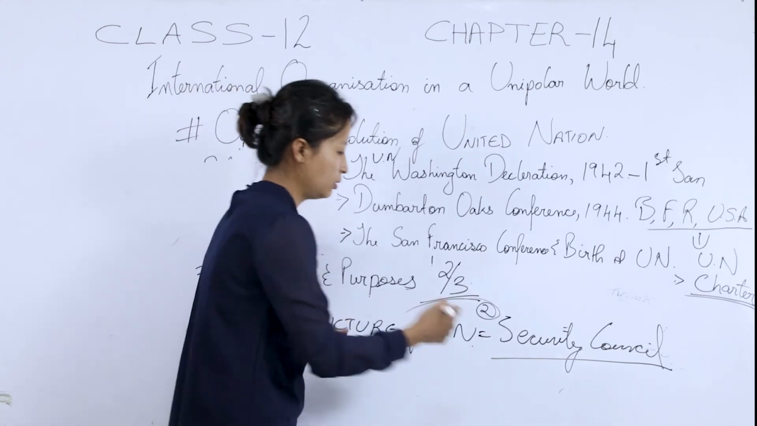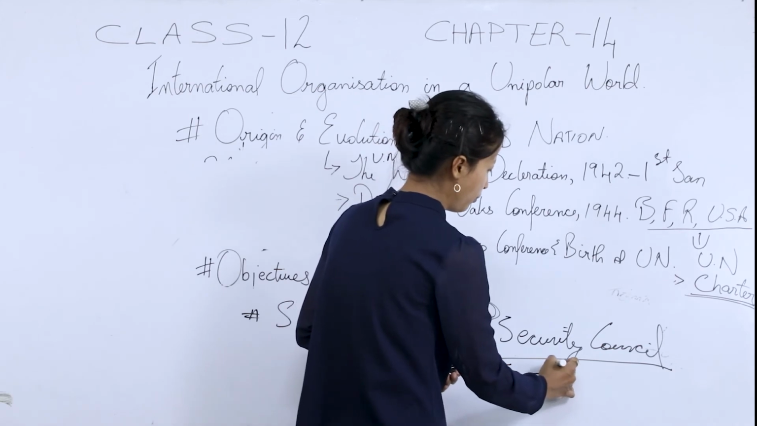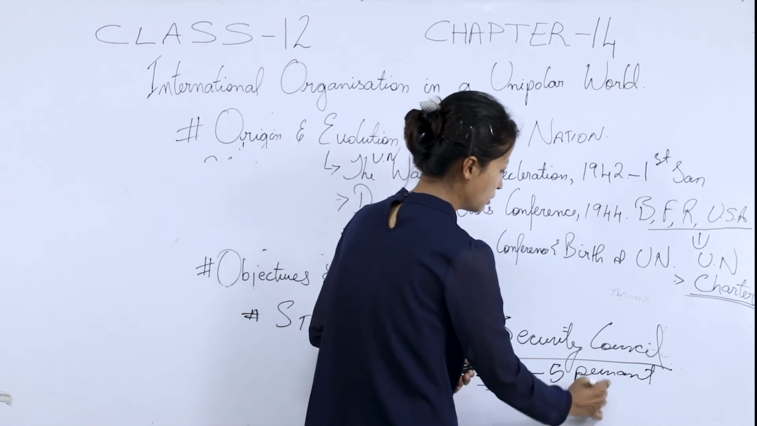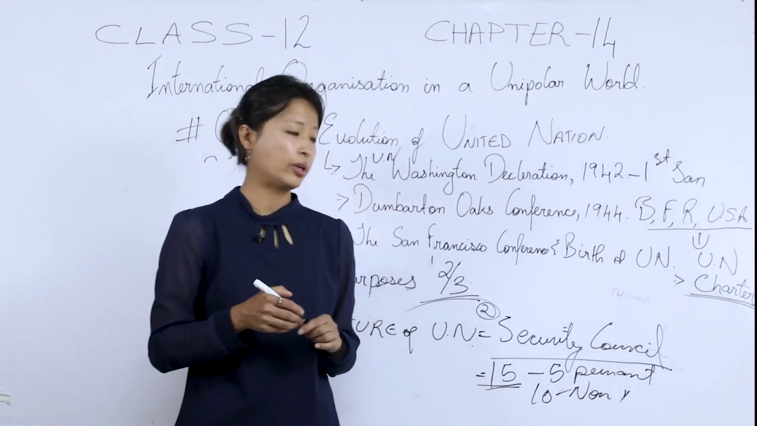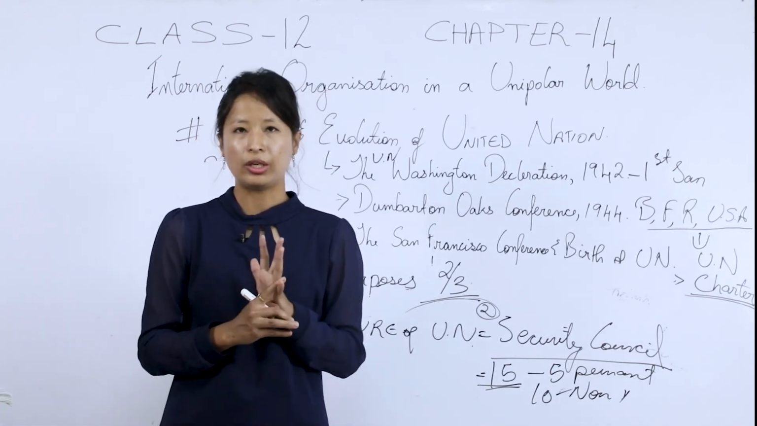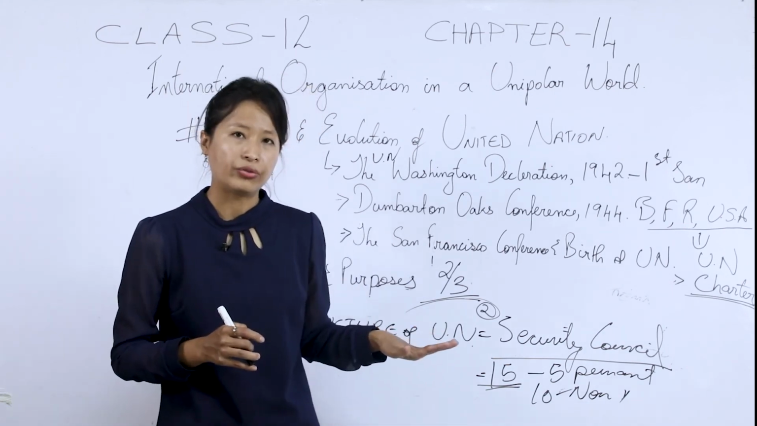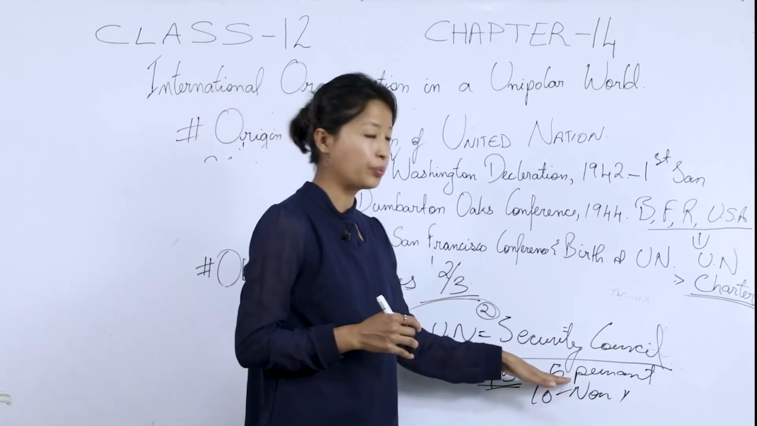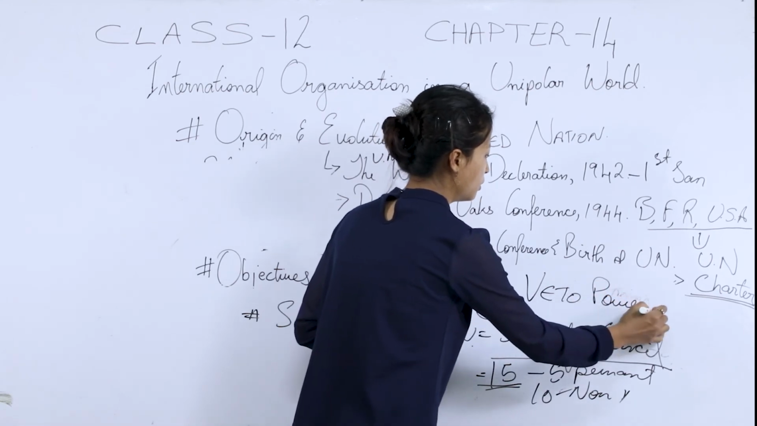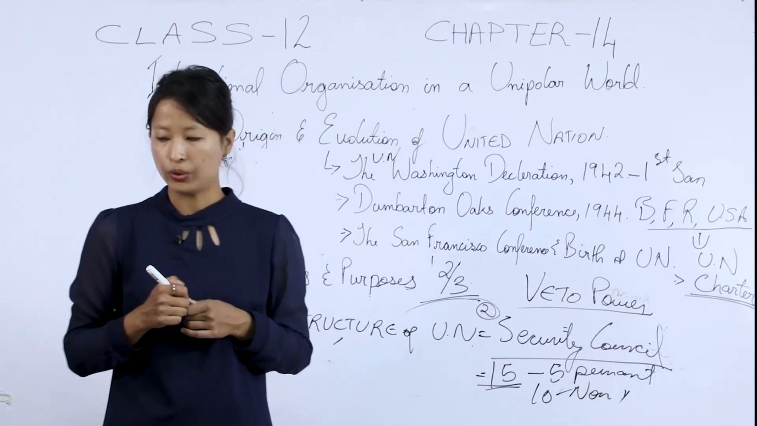Here in the Security Council, the membership is 15. In this 15, 5 are permanent and 10 are non-permanent. Now the 5 permanent countries are also called the Big 5 countries. They are Britain, France, Russia, USA and China. What made them permanent or more superior is the presence of the veto power. This is what makes the 5 permanent members more powerful or more unique.